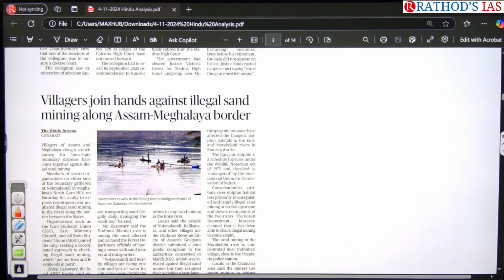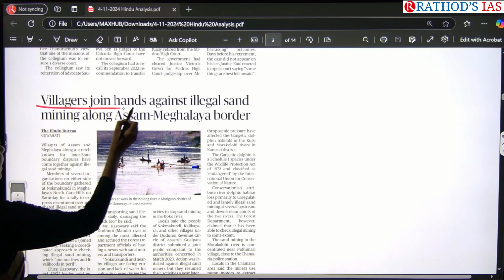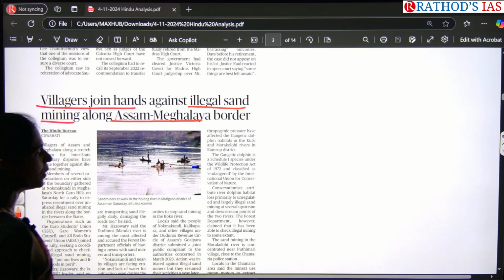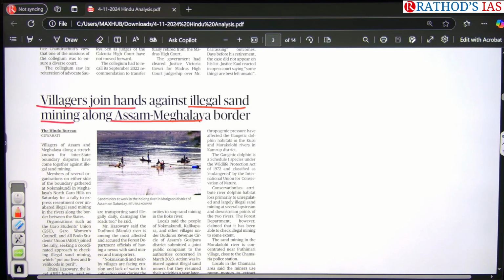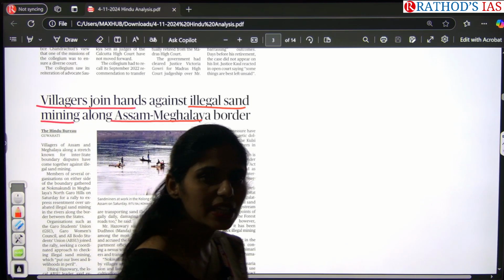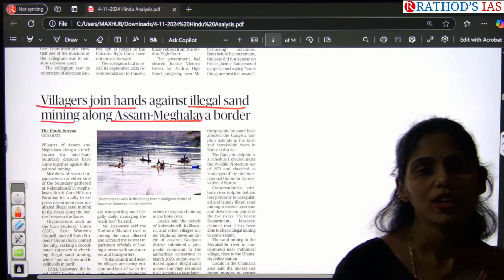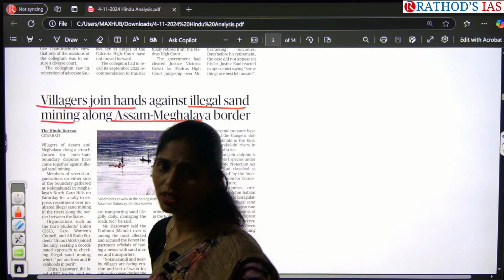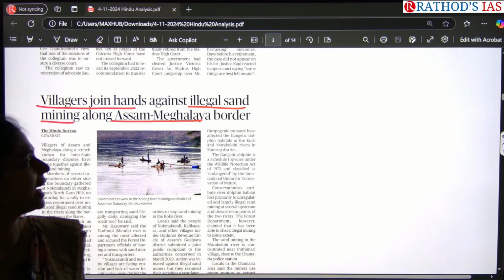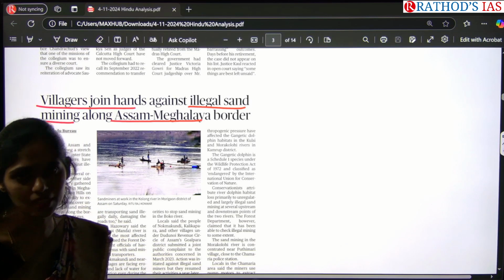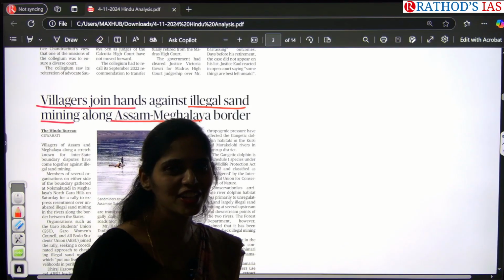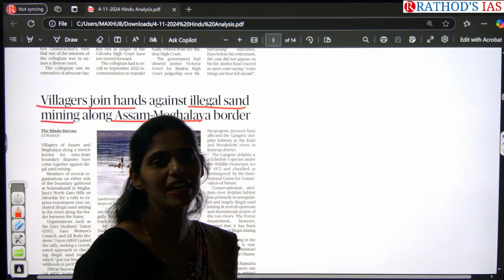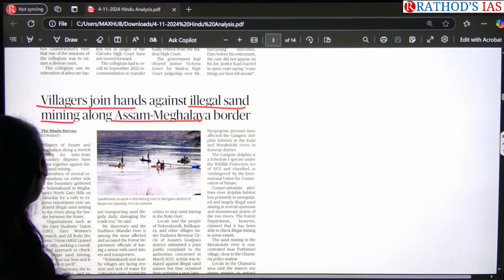Okay, see this next article. Villagers join hands against illegal sand mining along Assam Meghalaya border. So what is this article talking about? The keyword is illegal sand mining. Regarding this illegal sand mining, in 2019 there was a prelims based question, guys. So don't think that this topic is present only for mains. UPSC can ask questions anywhere. Because of this, we can say UPSC is a very highly unpredictable examination.